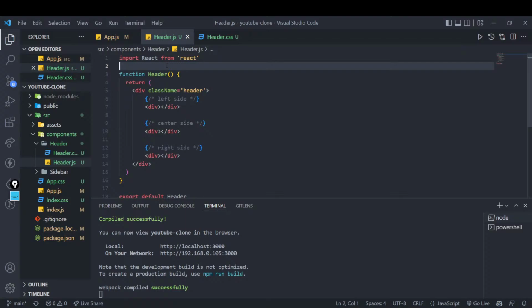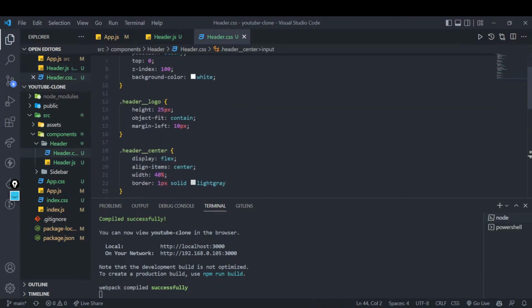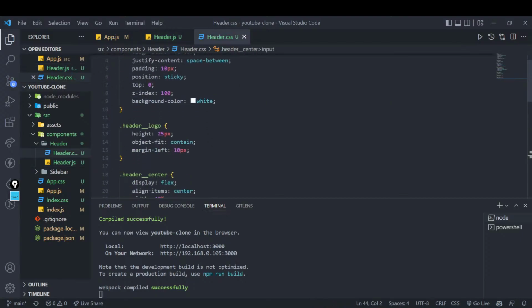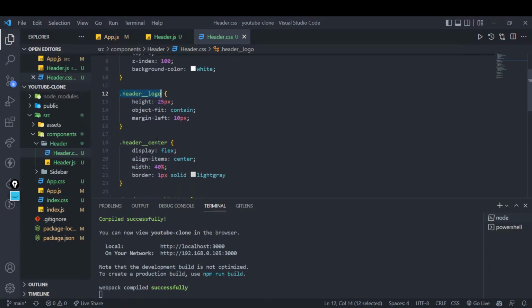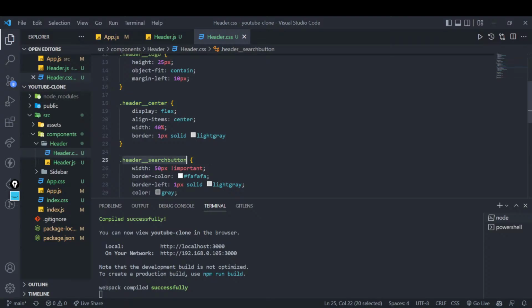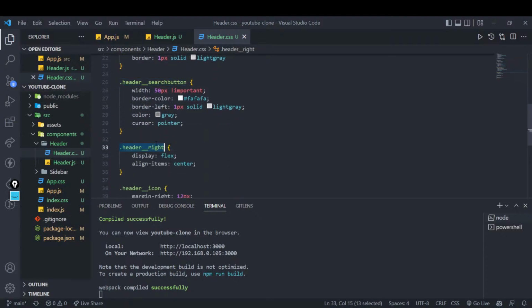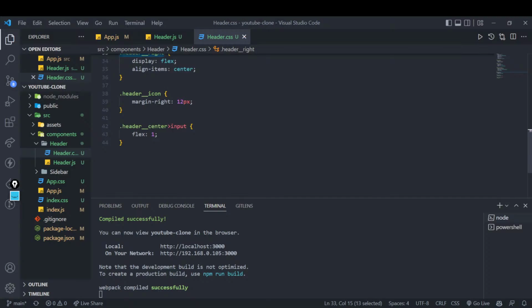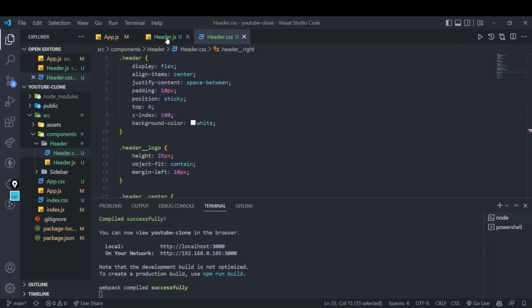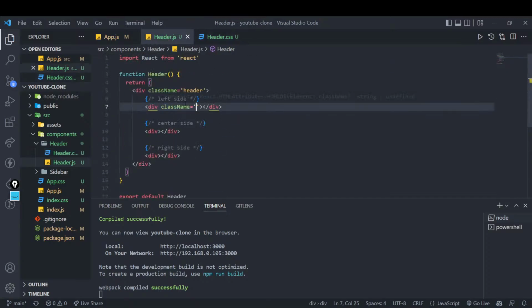So if it is there, let's quickly give these classes. Why am I giving these classes? Because I have already written the CSS for that. Can you see that I have given this in a proper structure? If I will be adding a header logo, I will give this class name as header underscore logo. All this CSS I have already handled. If I am creating the center component, I will write header underscore center. If I am creating a search button, I will write this. If I am creating a right component, I will write header underscore right, and all these things are there. So yeah, I will quickly go and name this as header underscore left.